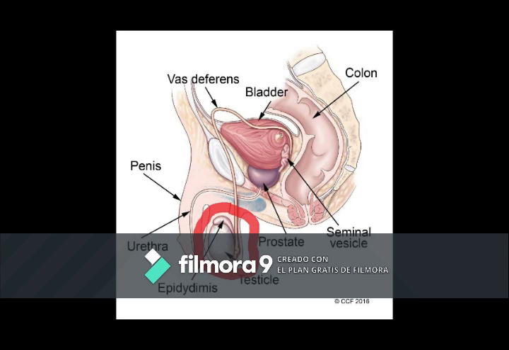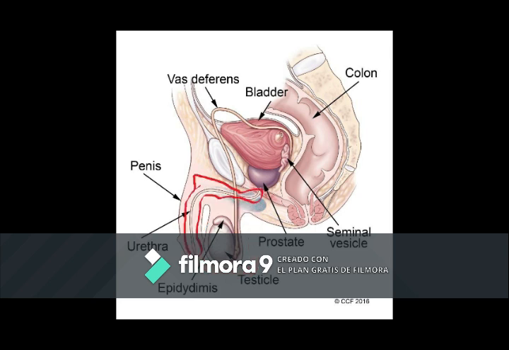The testes are responsible for making testosterone, the primary male sex hormone, and for generating sperm. Within the testes are coiled masses of tubes called seminiferous tubules. These tubes are responsible for producing sperm cells.